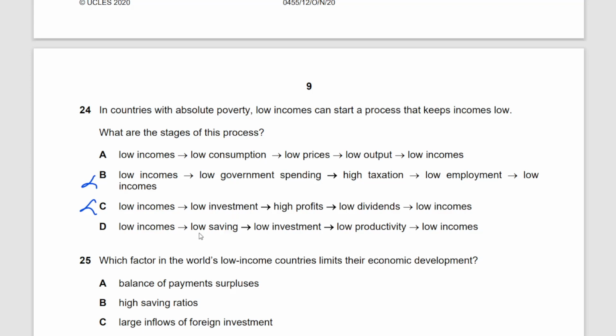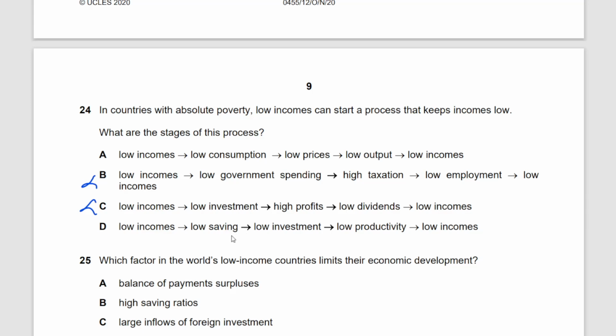Low incomes, low saving. Right, if your income is low, obviously most of it will be spent in consumption. Okay, this is also something that I think is referred to as the poverty trap. You spend most of your income maintaining the basic necessities, or consuming the basic things that you need to survive, rather than saving.